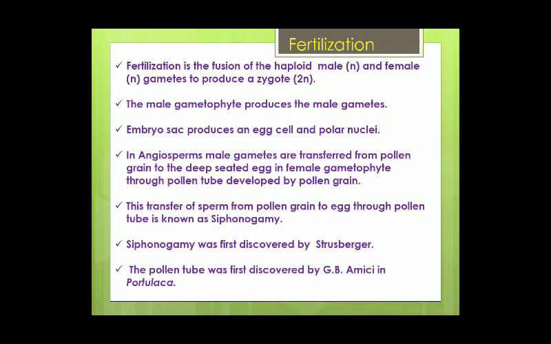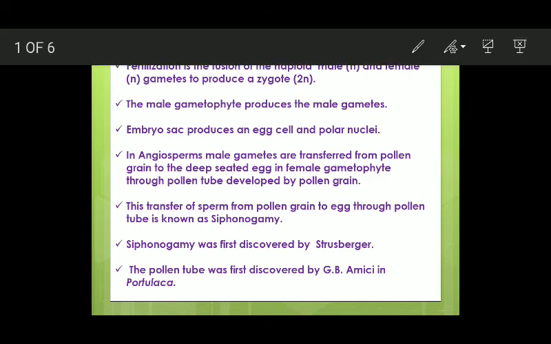Today we are going to discuss fertilization in angiosperms. Fertilization is simply defined as the fusion of male and female gametes to form a diploid zygote. Now the question is, where are male and female gametes produced in angiosperms?